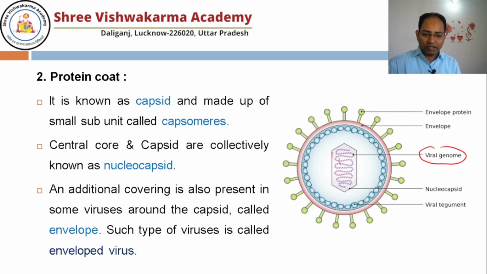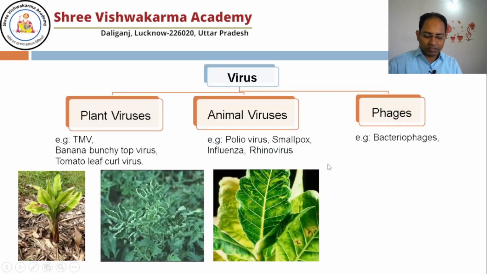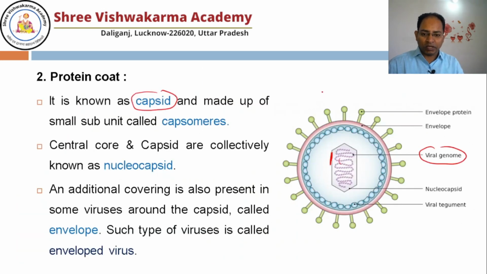Here you can see the protein coat, and that protein coat is known as capsid, and it is made up of small subunits, and those small subunits are known as capsomeres. So many capsomeres all together make the capsid. Okay, the viral genome and capsid all together combined, we call the nucleocapsid.